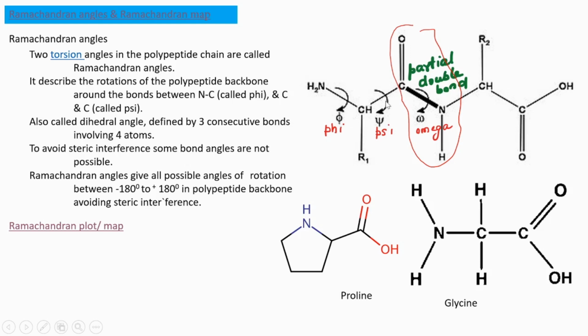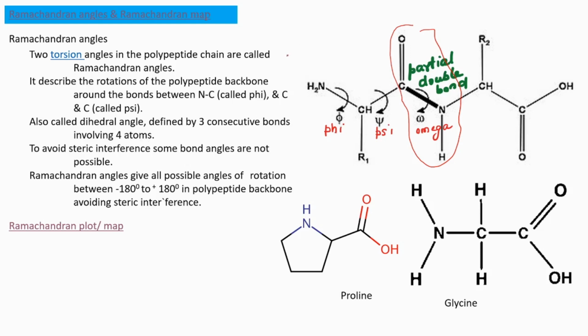The bond between alpha carbon and nitrogen is called the phi bond, and the bond between alpha carbon and carbon is called the psi bond. Okay, and that angle is called the dihedral angle.